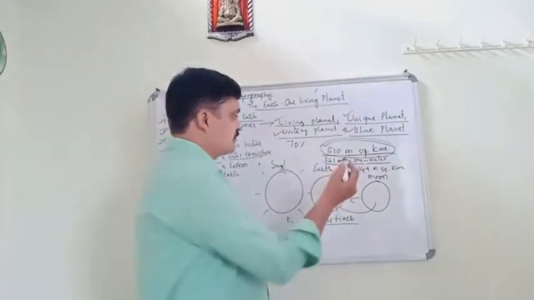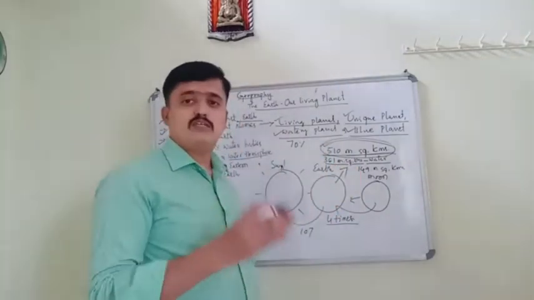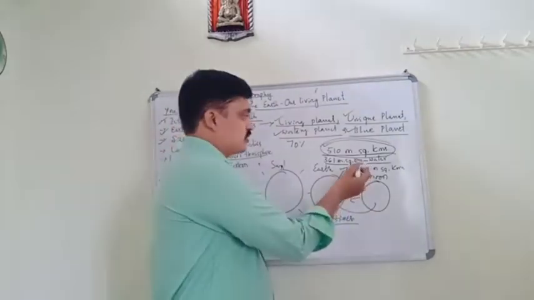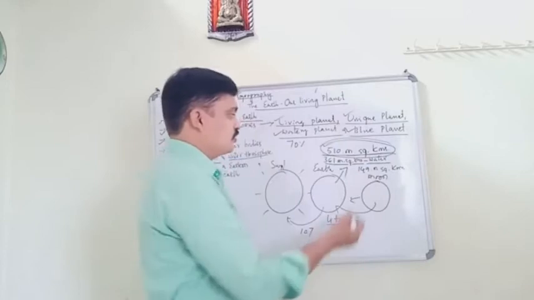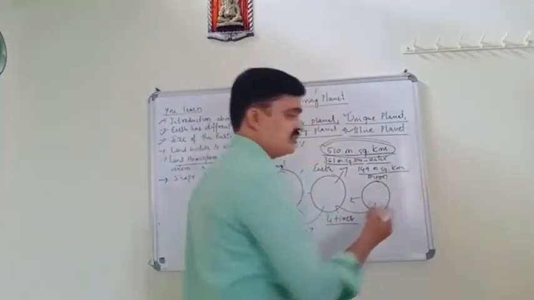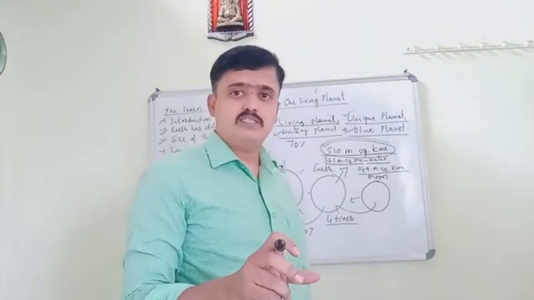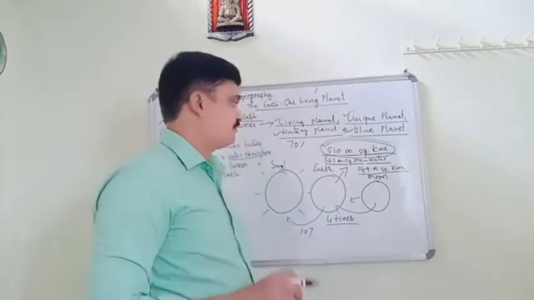In that, 361 million square kilometers is covered by water, and 149 million square kilometers is covered by land.